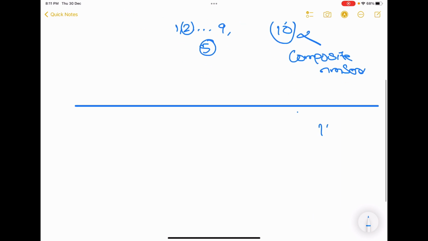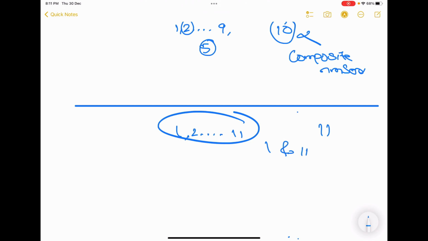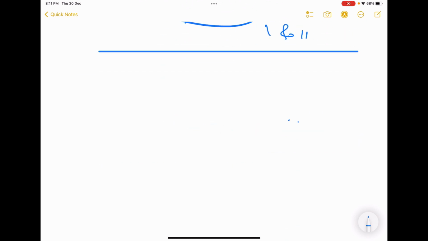So if they give 11, starting from 1 up to 11, you have to find if it is divisible by any other number other than 1 and itself, and if that happens, it's not a prime number, or else it's a prime number. This is the first funda. Now let's start writing the program. I'll write the full program and I'll trace it for you. So make sure you understand this. This is a problem of nested loops. If you know nested if, that means an if inside an if, a nested loop is a loop inside a loop.